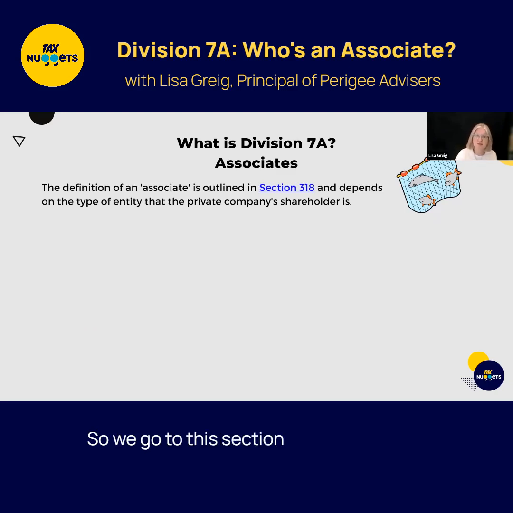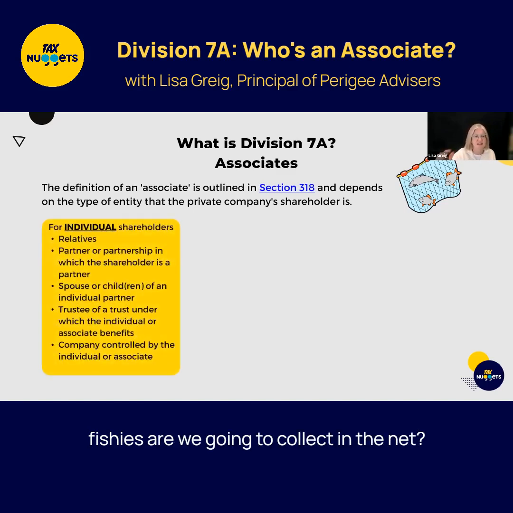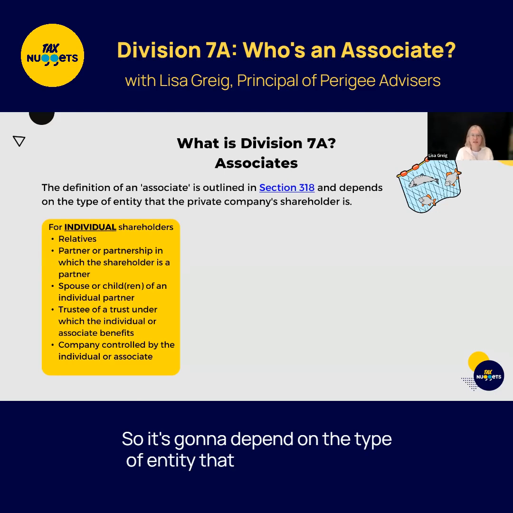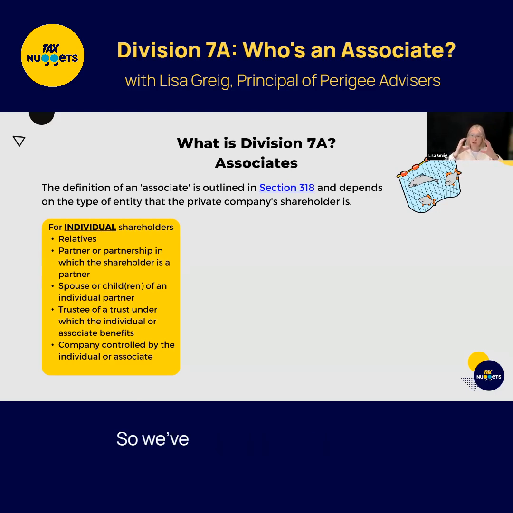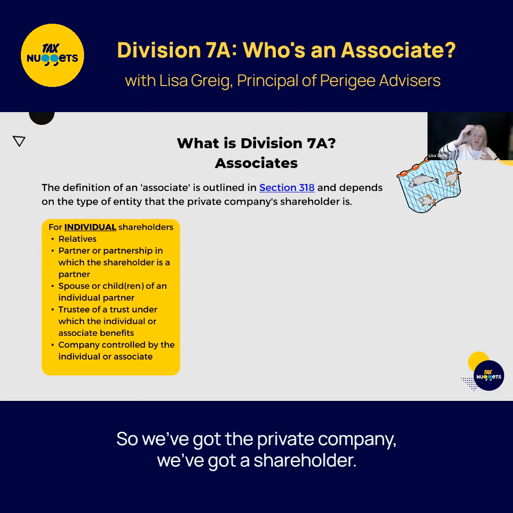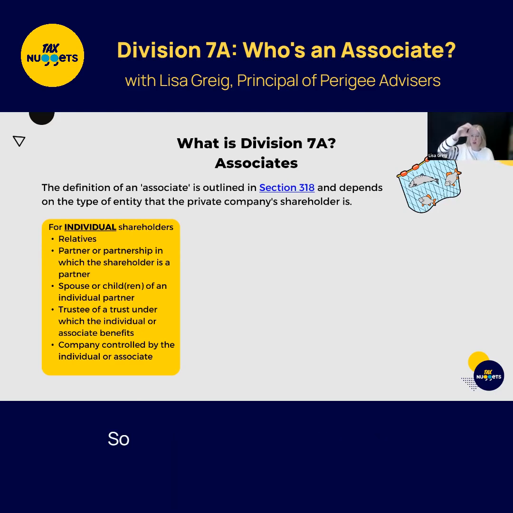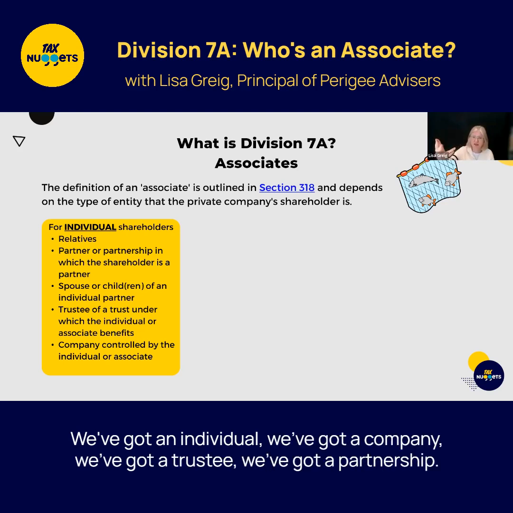So we go to this section of the legislation and we've got who's in the net, what fishies are we going to collect in the net. So it's going to depend on the type of entity that is the shareholder of the private company. So we've got the private company, we've got a shareholder, it's the shareholder and their associates. So what sort of shareholder have we got? We've got an individual, we've got a company, we've got a trustee, we've got a partnership.